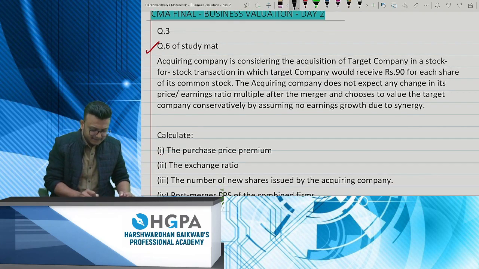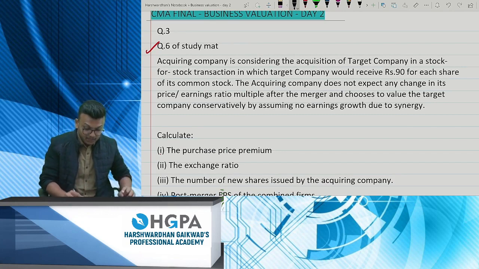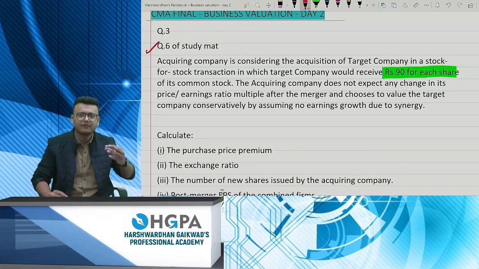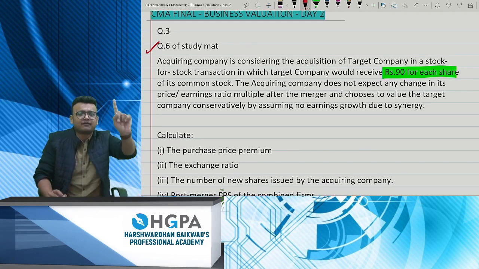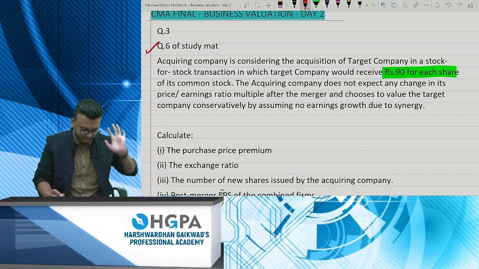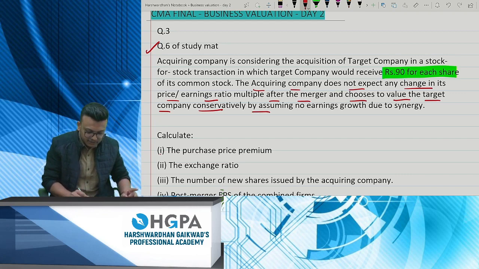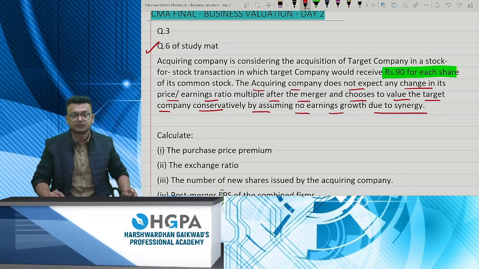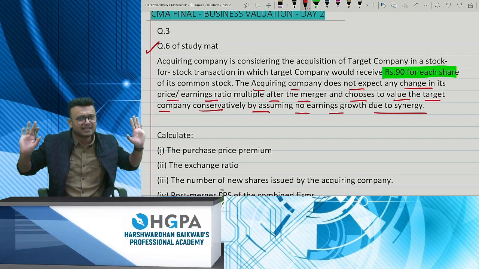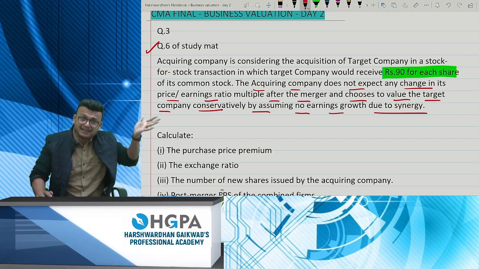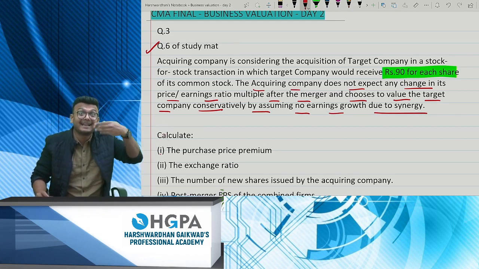Acquiring company is considering the acquisition of target company in a stock for stock transaction in which target company would receive rupees 90 for each share. Remember, they've already given you upfront that we are going to pay rupees 90 for every shareholder of the target company. Very simple. The acquiring company does not expect any change in its PE ratio after the merger and chooses to value the target company conservatively by assuming no earnings growth due to synergy. So they've also indirectly told you there are no merger gains at all. There is no synergy effect. The PE ratio before and after remains the same. That's the indirect information given to you.